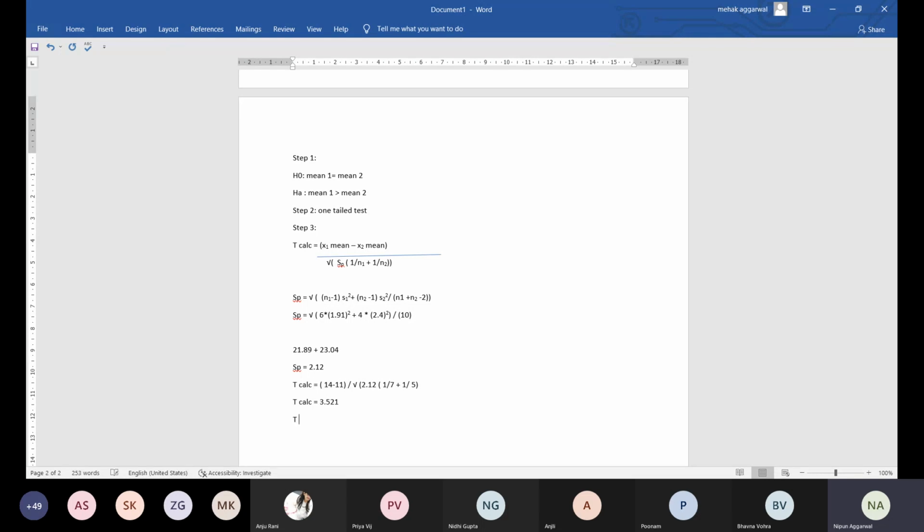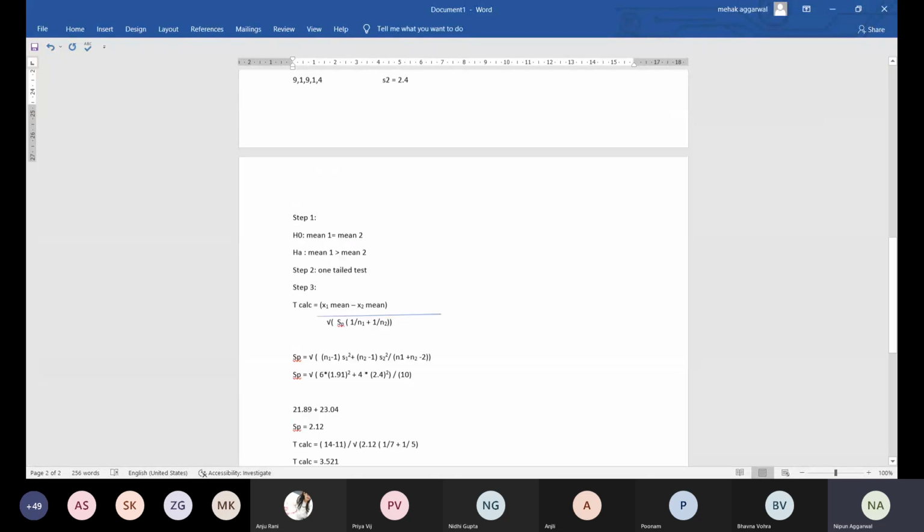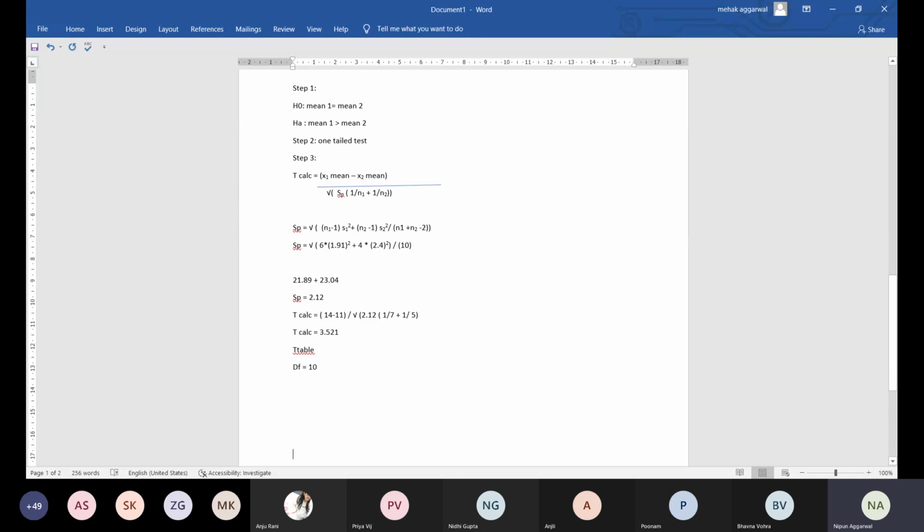Now you have to see the T table value. It is the same as we have seen in the earlier case. So T table is for the degrees of freedom, DF, which is again N1 plus N2 minus 2, which is again 10. It is a one tail test, so you have to check 0.05. You don't have to divide it by 2 here.